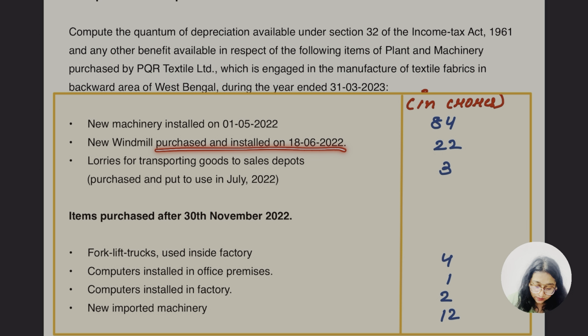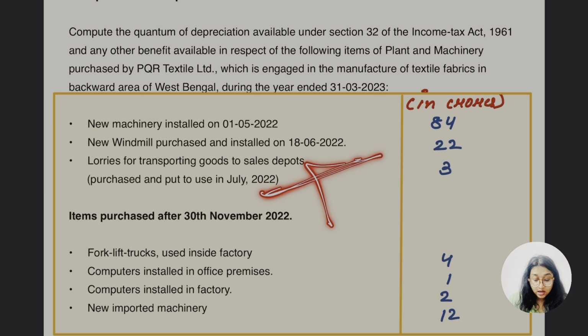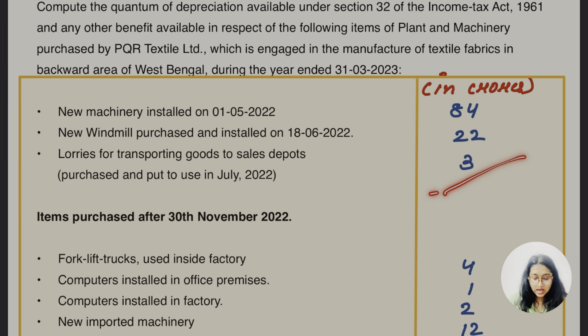Lorries for transporting vehicles to the sale depot, purchased and put to use in July 2022. Now it has come up. We know that for this depreciation would be allowable. What about the additional depreciation? Are we going to get the additional depreciation on this vehicle? No, Baba, no. As I told you, additional depreciation is not allowable on vehicles. So I know depreciation would be allowable in this case, but additional depreciation will not be available.